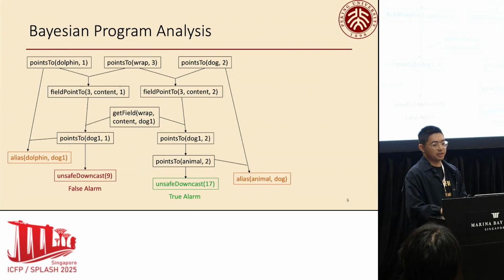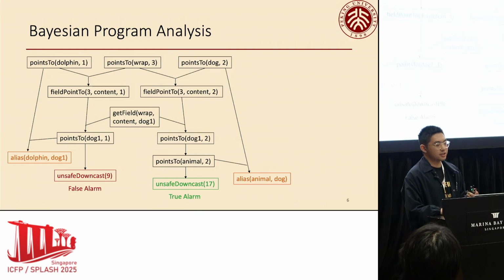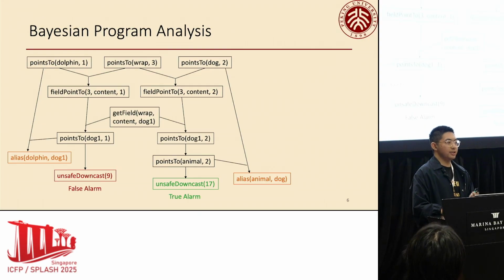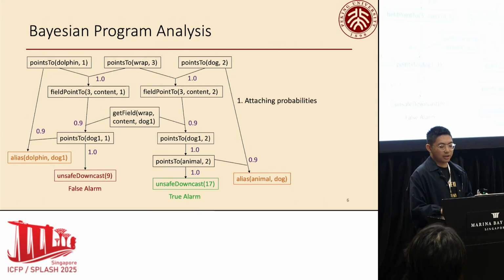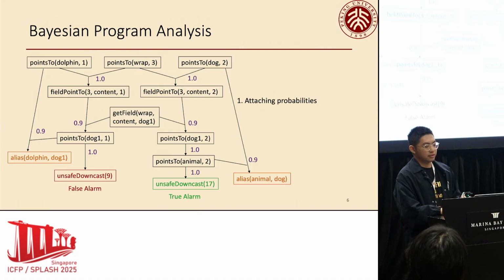So what is a Bayesian program analysis? It is an analysis paradigm that calculates the probability of alarms by converting the analysis into a Bayesian network. And it can incorporate external information as evidence to update the probabilities. This framework first converts the derivation graph into a Bayesian network by attaching probabilities to the Datalog rules. Here, for deterministic rules, we attach a probability of 1. And for approximate rules, we assume they have a probability of 0.9.